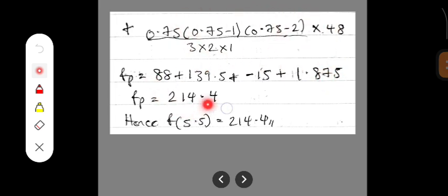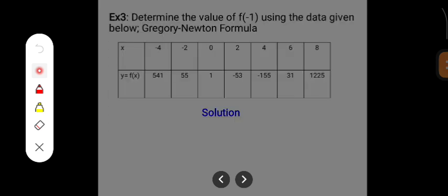So the addition of these gives 214.4. You can confirm that on your own. So hence f of 5.5 is equal to 214.4 using the Gregory-Newton formula. And lastly, it says determine the value of f of minus 1 using the data given below.